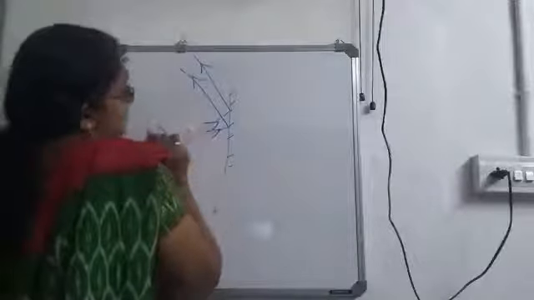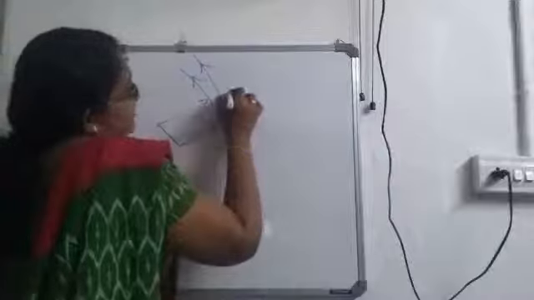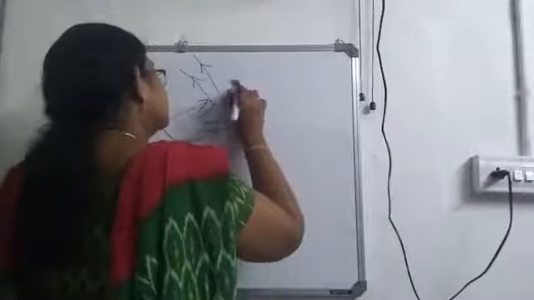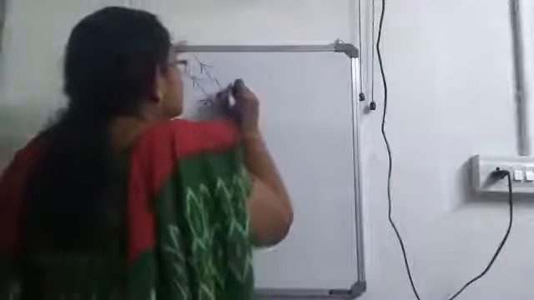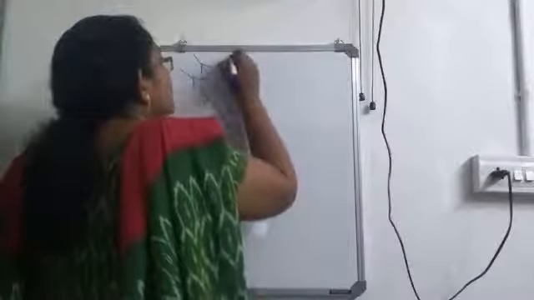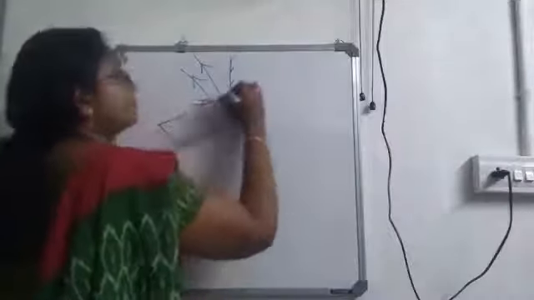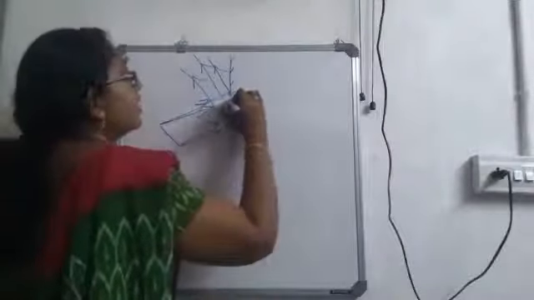Similarly, from this end also light rays are coming. First ray, after reflection, then draw like this. Here I have to extend it. Then only I can draw it properly. It's a little bit difficult to draw this for an extended source. So, it will go up. Another ray, after reflection, this also will go up.